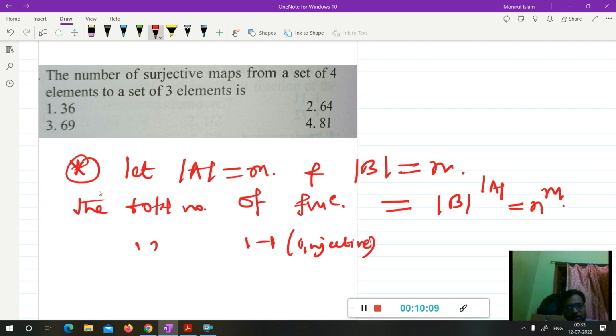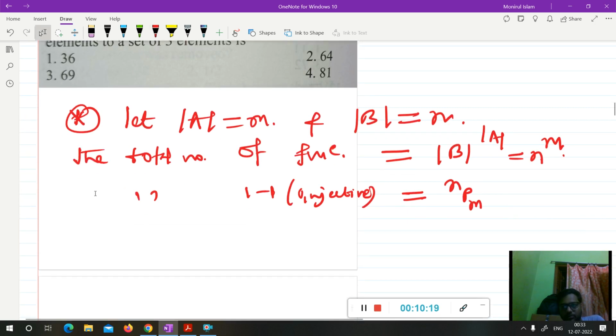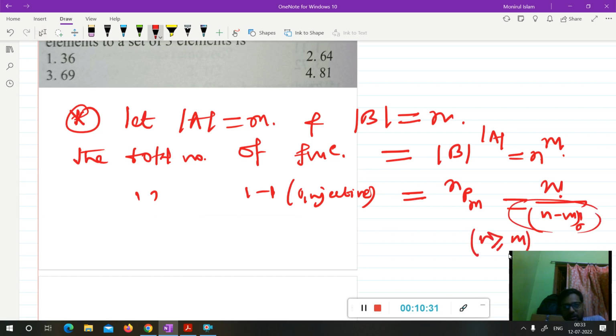And the total number of one-one functions, meaning injective functions, I will explain later, but I have written it now. The total number of injective functions will be nPm, which you can write as n factorial upon (n minus m) factorial. Since it involves a factorial, you can easily get n greater than or equal to m. So the cardinality of the codomain must be greater than or equal to the cardinality of the domain if it is an injective function.